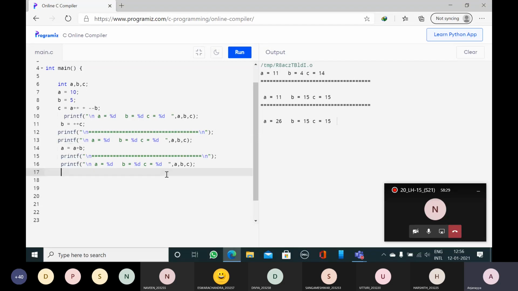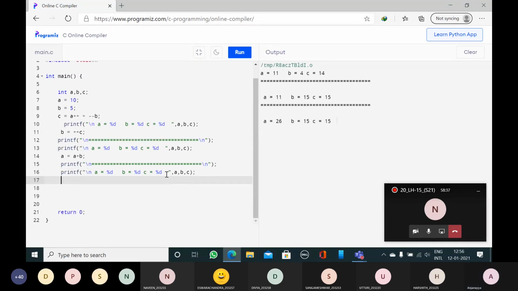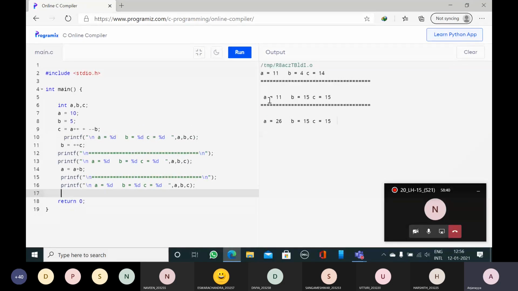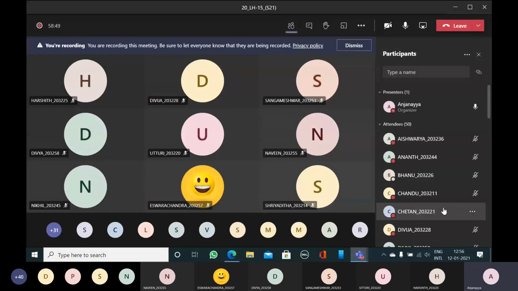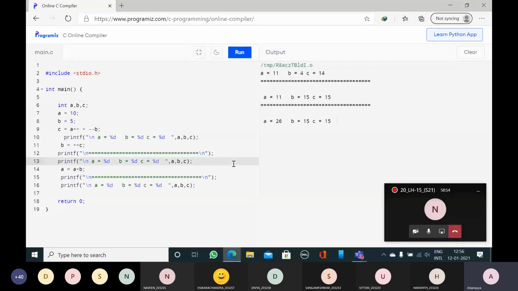Clear, everybody in this? Having any doubt? Increment and decrement operators? No, sir. No, sir. Okay. Shall I continue the class or you are having any other works? Shall I continue the class or you are having any other works? It's your wish. If you want me to continue, I can continue with the another type of operators. If you want me to stop here, I'll stop here. I'll continue the programming in the next class. Okay, sir. Next class. Next class.